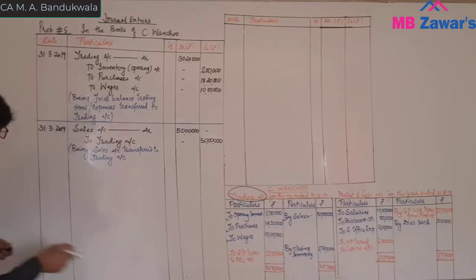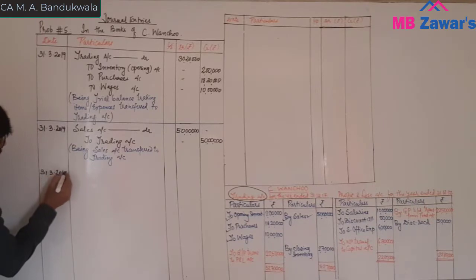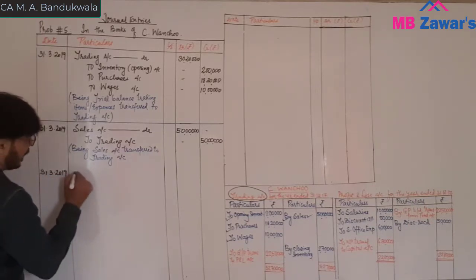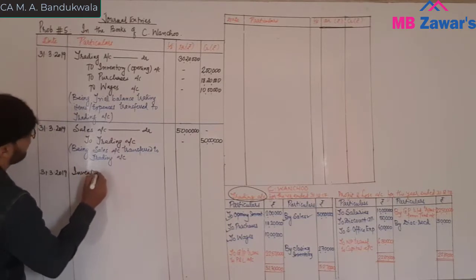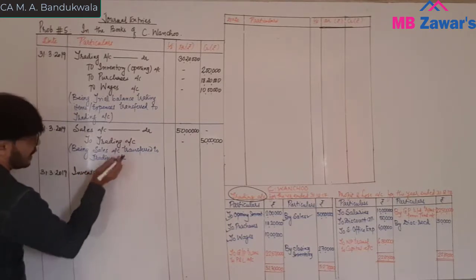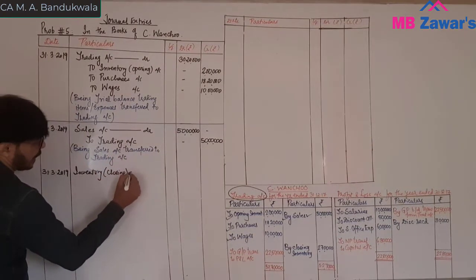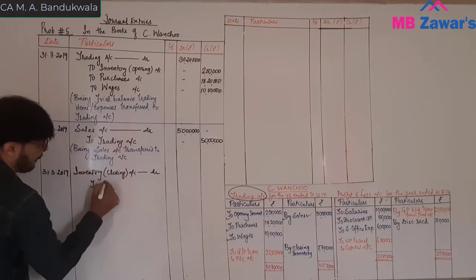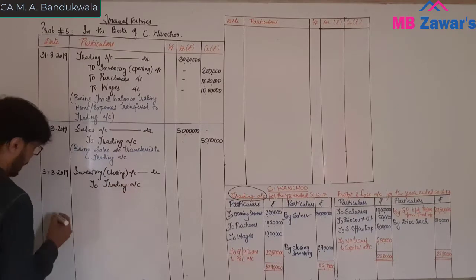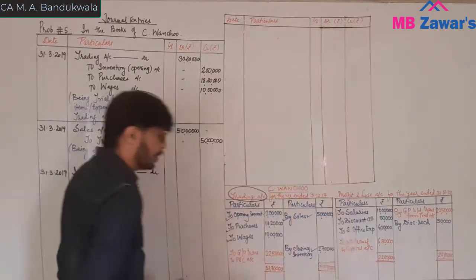Again on which date? 31st March 19. Inventory account, that is, you will take closing inventory account debit to trading account. Again we have passed closing stock to the trading account.